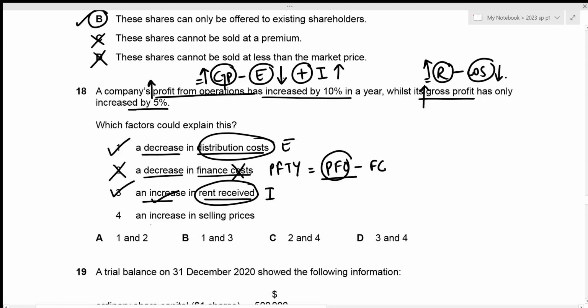This is true. Then the last one we have is an increase in selling prices. Okay, this might be a bit confusing. We're talking about the total revenue, but this is the individual selling price, right? So individual selling price can drive down the demand, which could drive down the total revenue as well, right? So that is not sure. We're not sure whether the total revenue is going to increase or decrease, due to which this cannot be a possible factor explaining the condition given in the question. The only correct ones are 1 and 3, which is given in option B. That's the correct one. Now we can move towards question number 19.